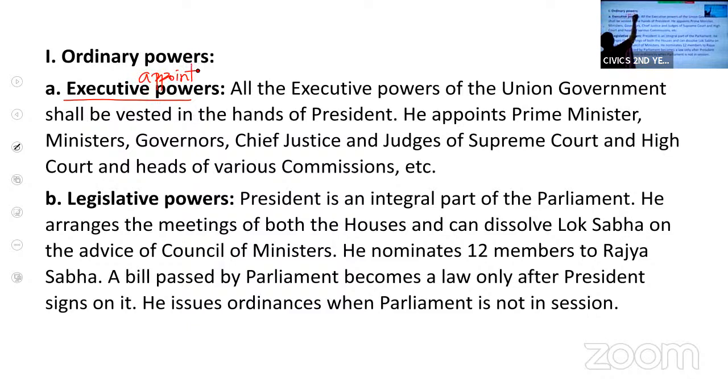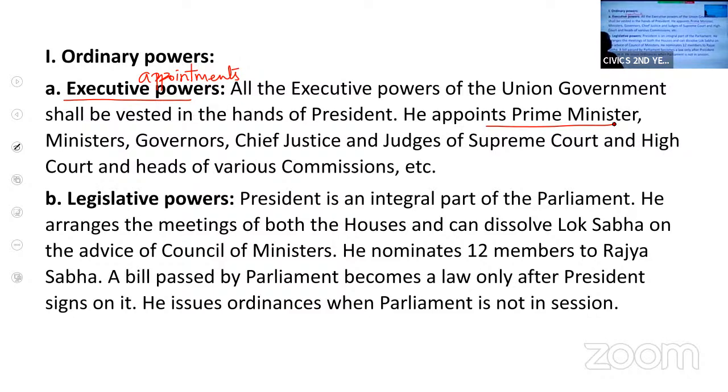Yesterday also, I told you the executive powers of the governor deal with appointments. So whom does he appoint? The president of India appoints the prime minister. The leader of the majority party in the Lok Sabha is appointed as the prime minister by the president.